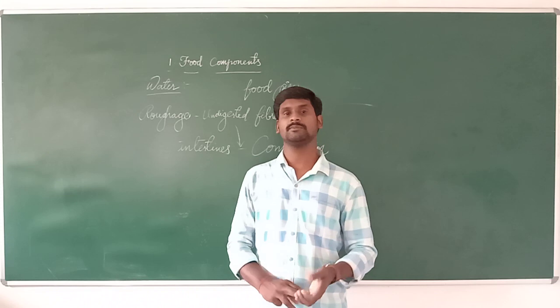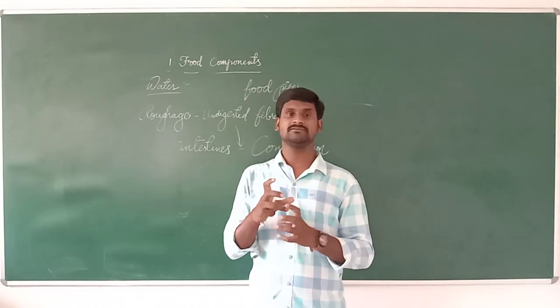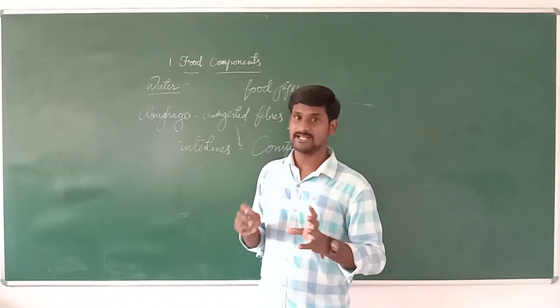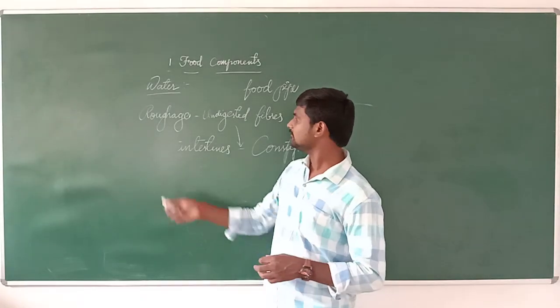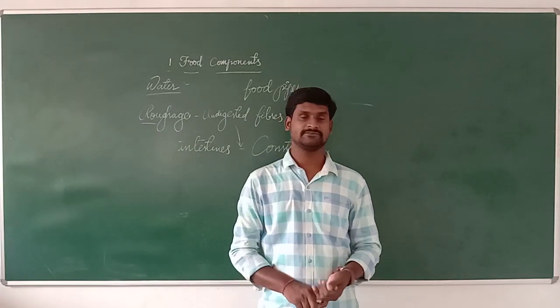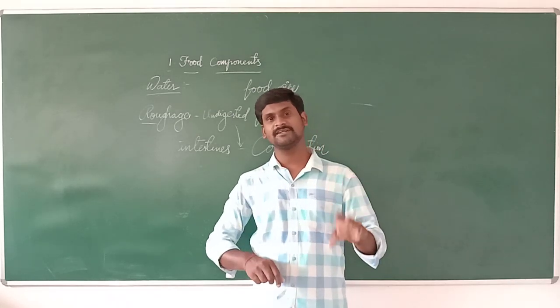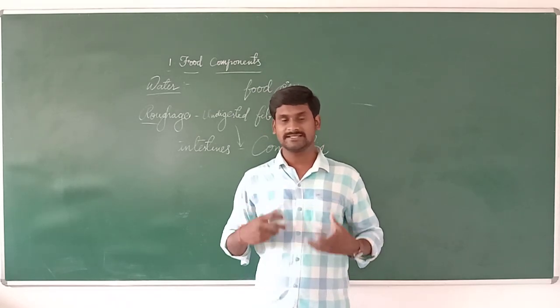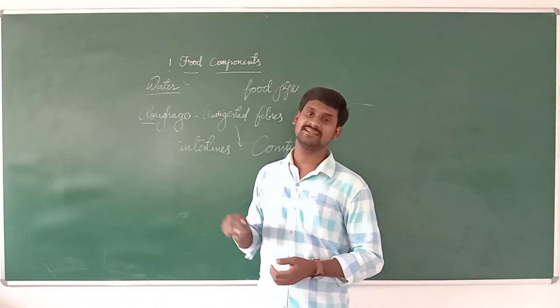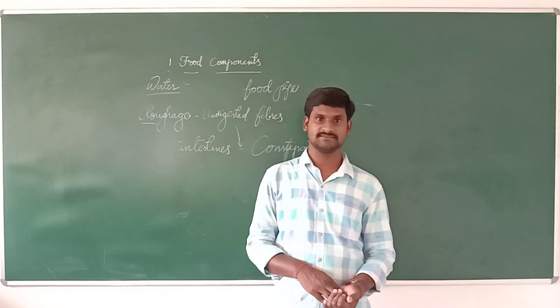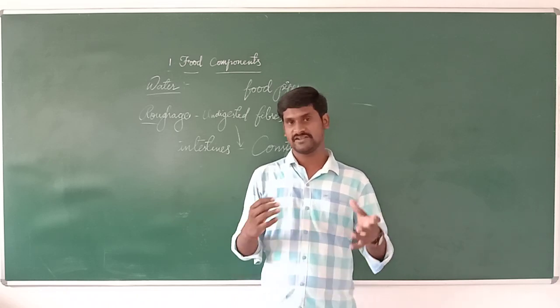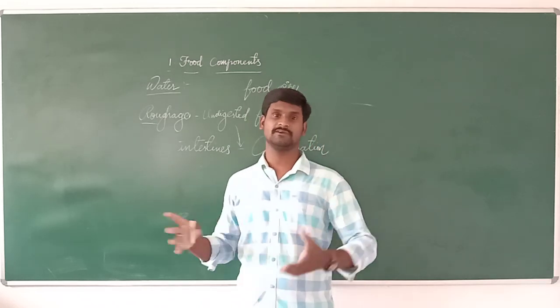To avoid this lazy tongue problem, we should take some type of food material which can help to control constipation. That kind of food is called roughage food. Roughage food helps to clean the intestines and helps to control the lazy tongue process, meaning constipation disease. Understand? If you drink more water and take this type of roughage food, it's very good for us.